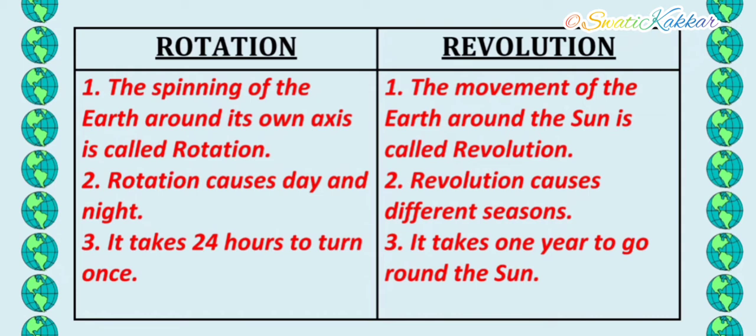On the other hand, the movement of the Earth around the sun is called revolution. Revolution causes different seasons. As I told you, due to revolution, the different seasons occur. It takes one complete year to go round the sun. So approximately the Earth takes 365 days to take one revolution. I hope the difference between rotation and revolution is clear to all.